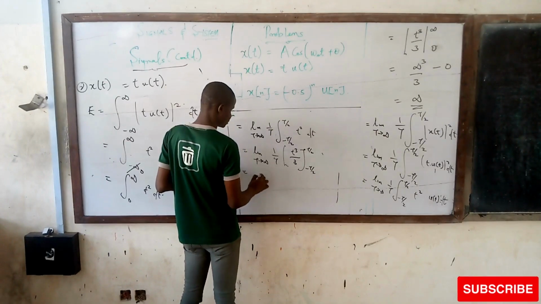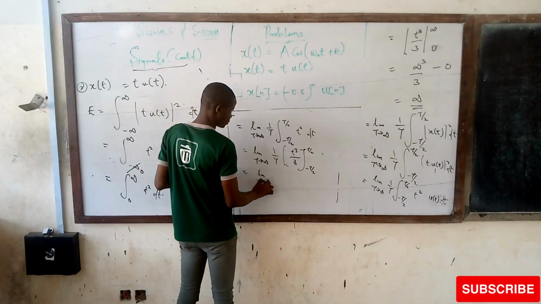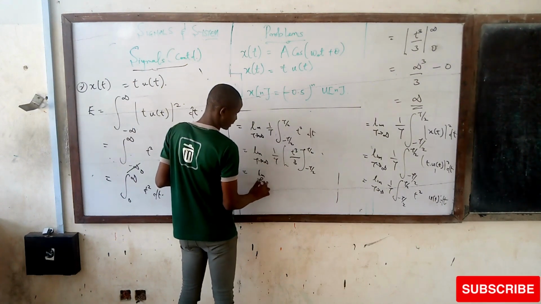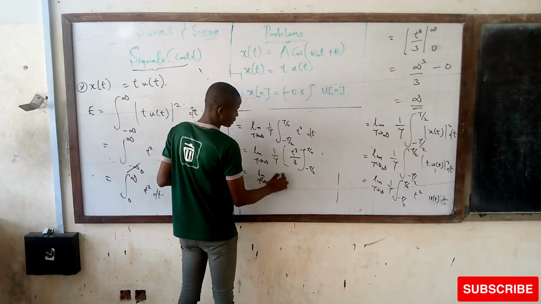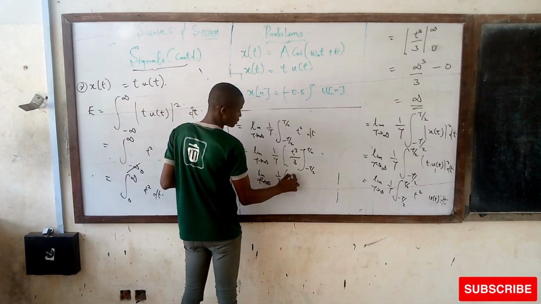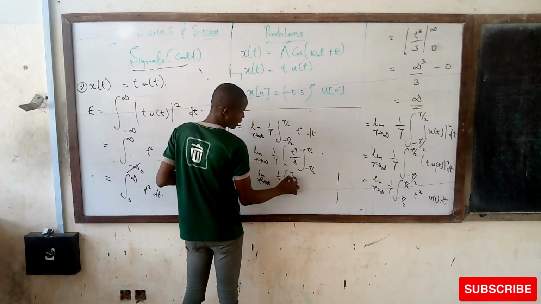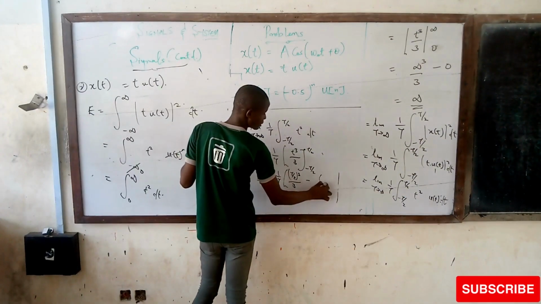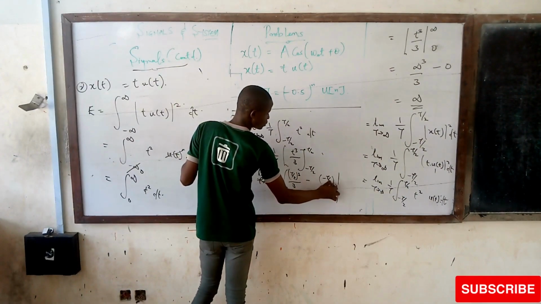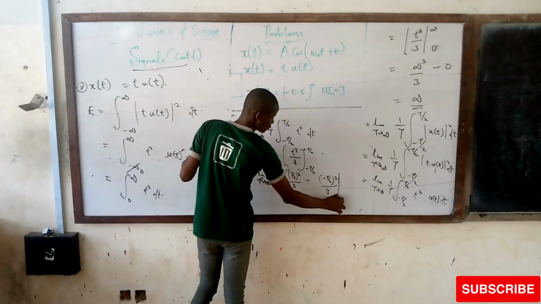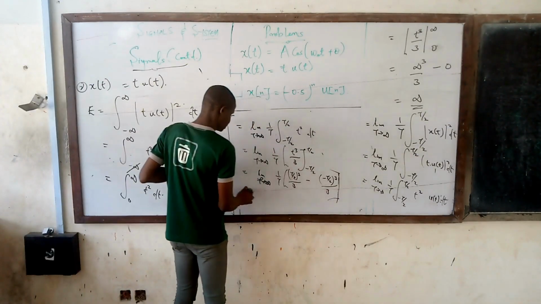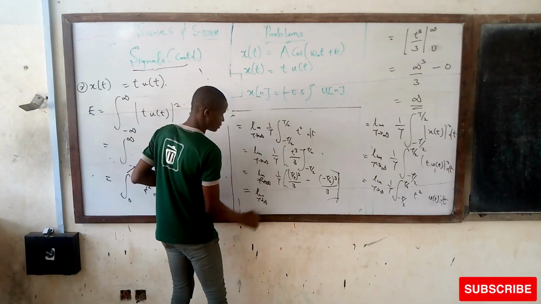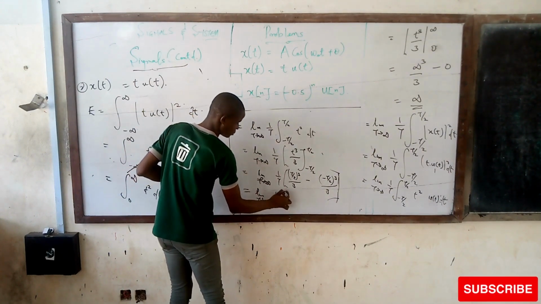So I am left with the limit as T tends to infinity of 1 over T multiplied by T over 2 raised to 3 over 3 minus bracket minus T over 2 raised to 3 over 3 close bracket. This is going to be limit T tends to infinity of 1 over T into bracket.